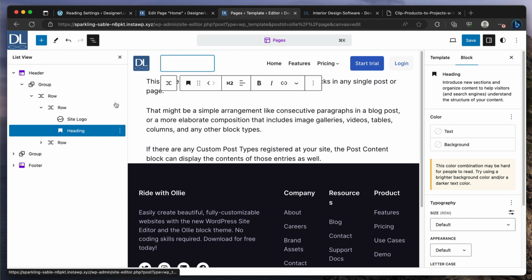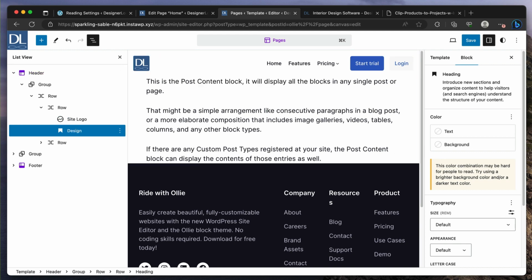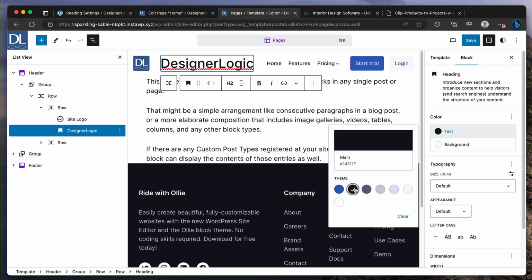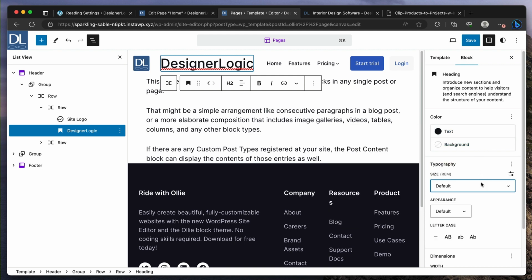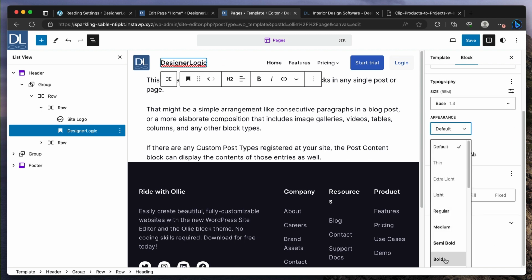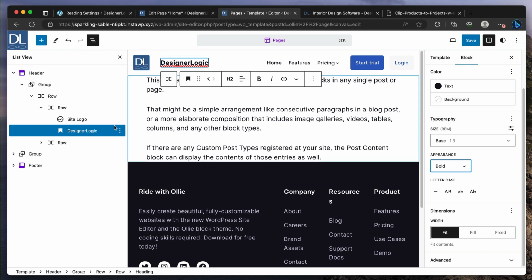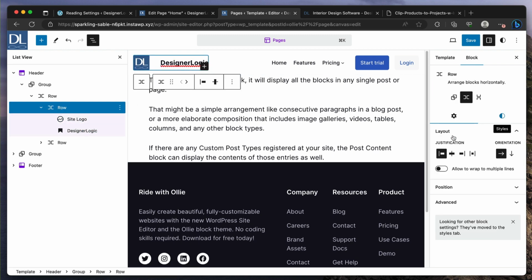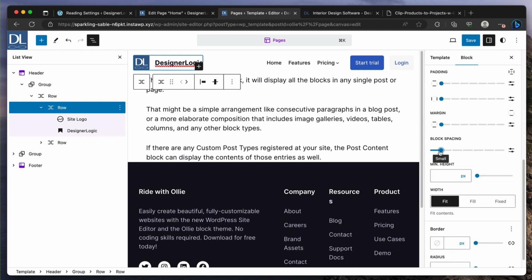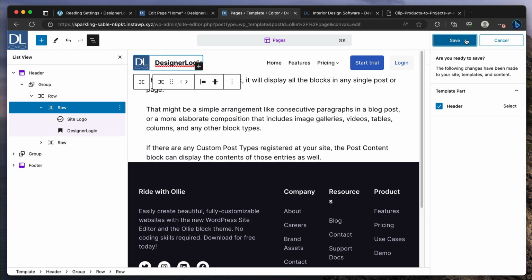And so for the heading, I'm going to write Designer Logic. And we can't see it because the default color we had said was white. So I'm just going to change that here to black. And then the size, something like that. And then we can make it bold, right? So you could do something like that. Then go to row. And then you can see the justification options here as well. So here I'm just going to change the block spacing for it. And that's pretty much it.